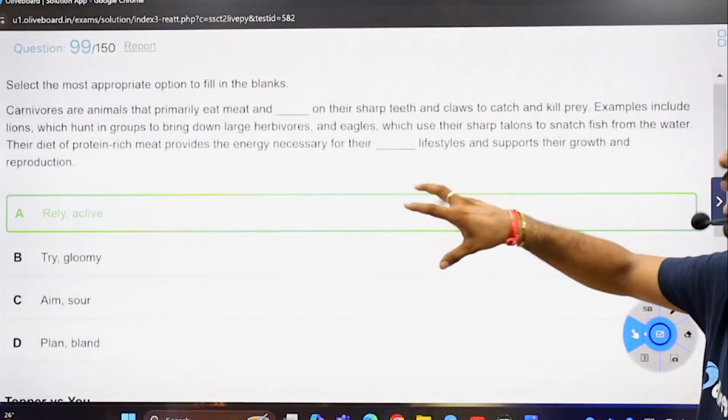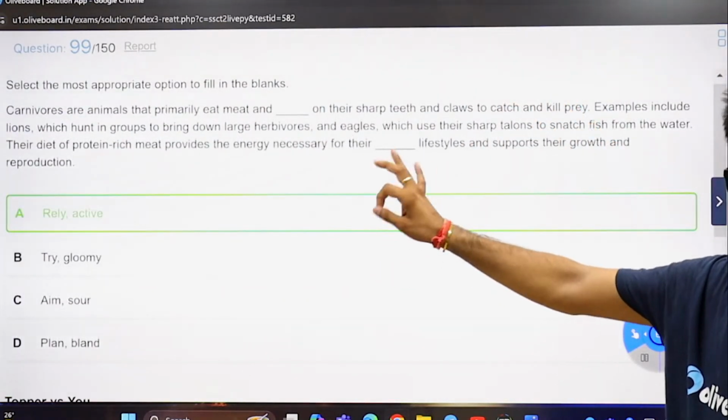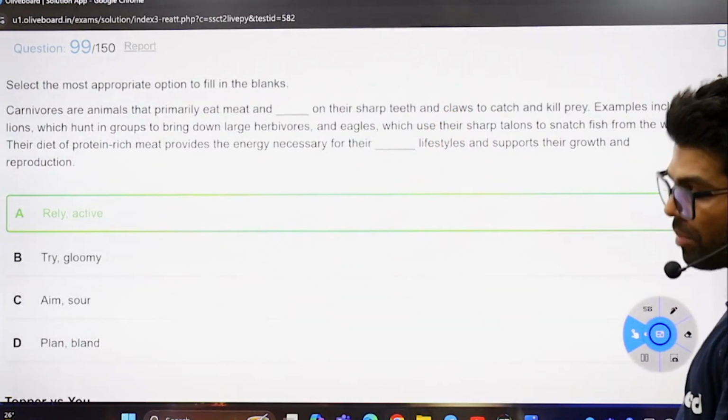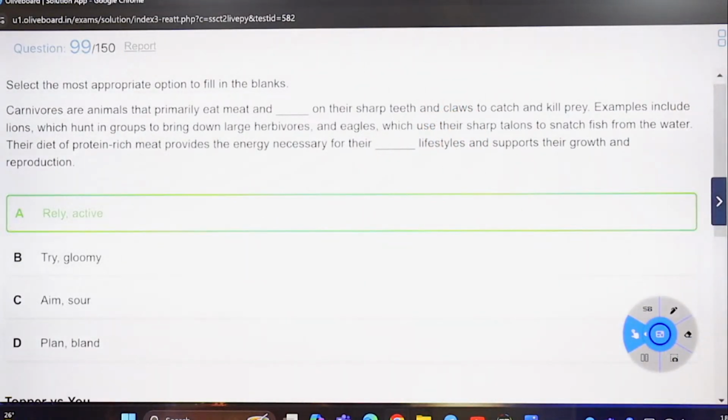Let's go through that. This is something I have done here. I won't do that in examinations. I'll definitely confirm the second one also. It may be a possibility we may get that wrong. These are the animals that primarily eat meat and rely, that means depend, on their sharp teeth. Yashwanti, if you remember, you kept on asking what's the meaning of rely. And that's a common word we have discussed in the classes, I can say right now. On their sharp teeth and claws to catch and kill prey.